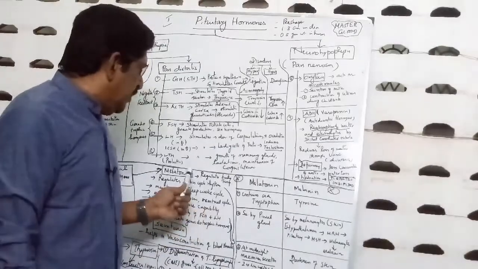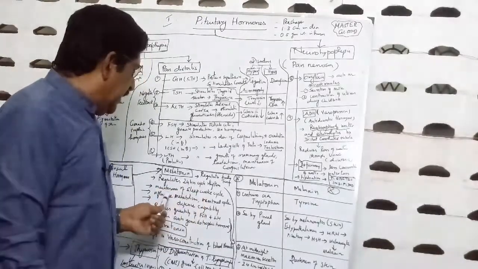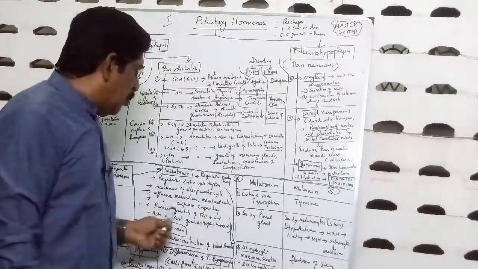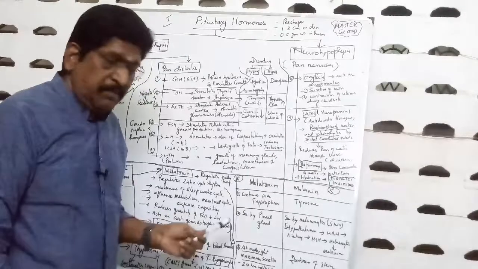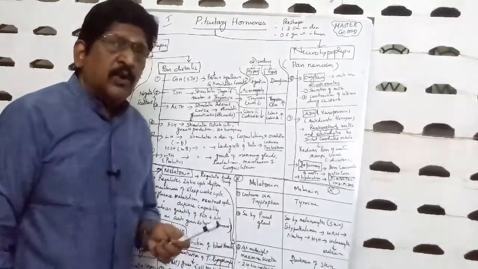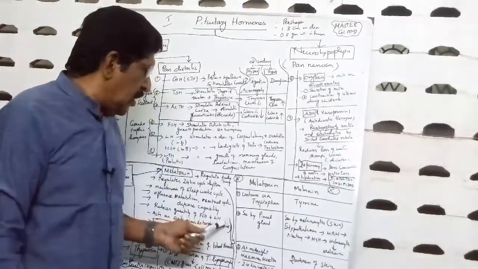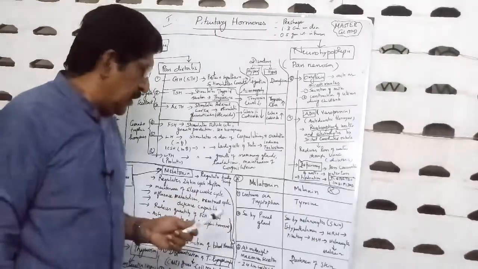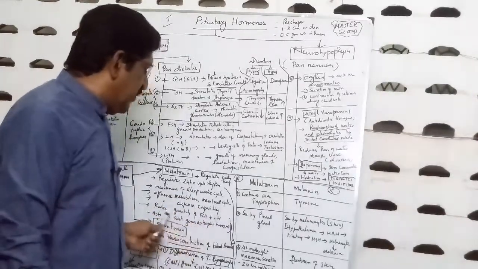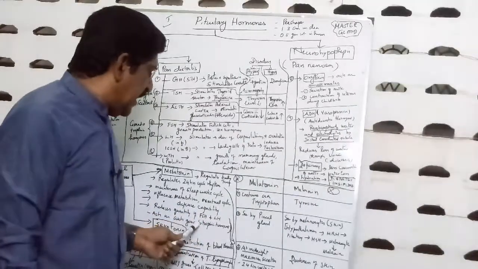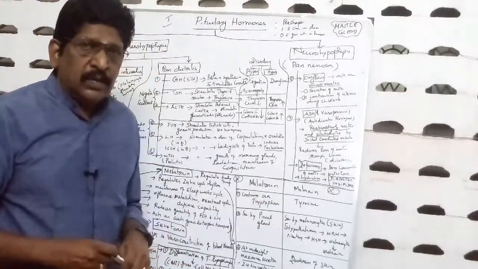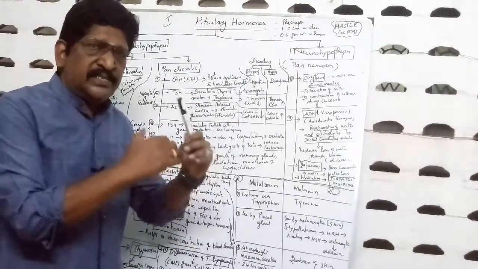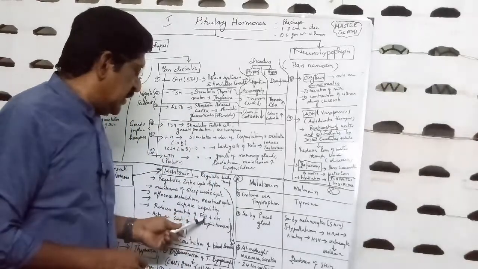And another very important function of melatonin is that it influences the menstrual cycle, reduces the quantity of FSH and LH, by which it acts as an anti-gonadotrophic hormone. So these three are interlinked. So it influences the menstrual cycle. How? Let us see. It reduces the quantity of FSH and LH. Why? It acts as the anti-gonadotrophic hormone. So this melatonin reduces the secretion of LH and FSH, by which the